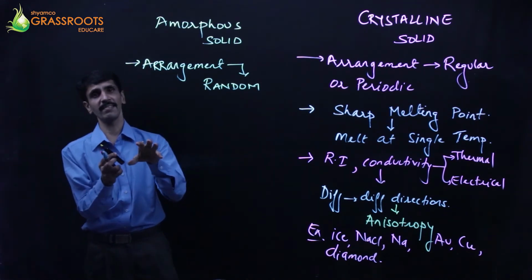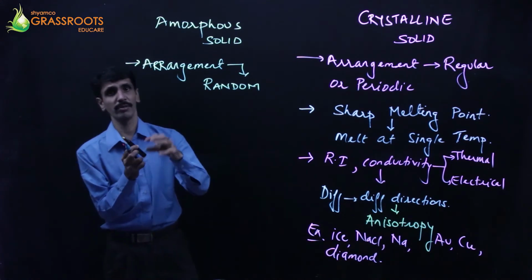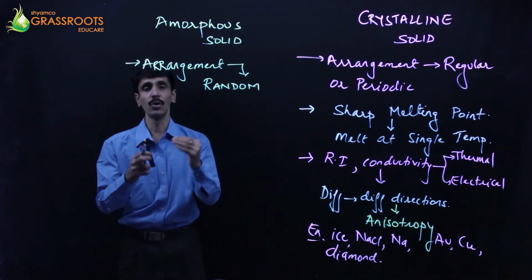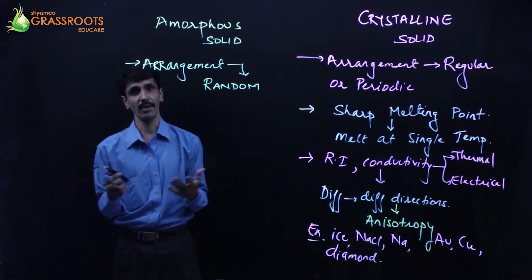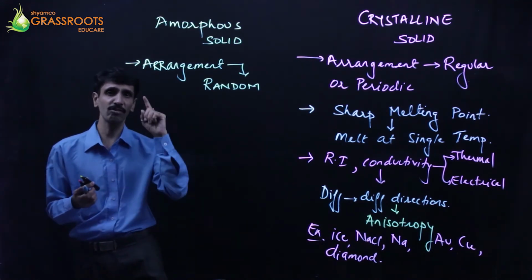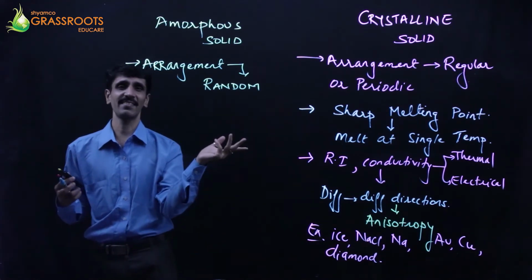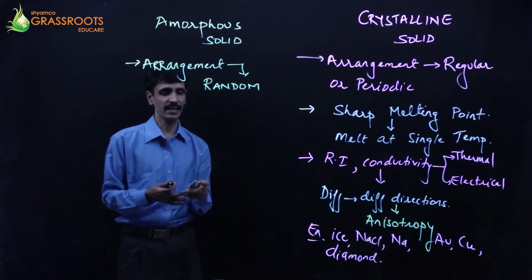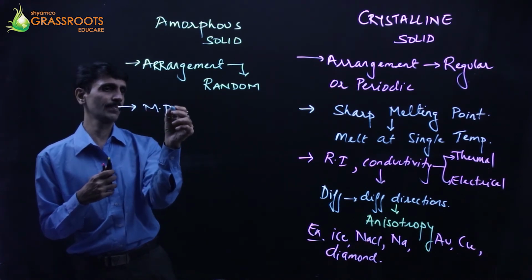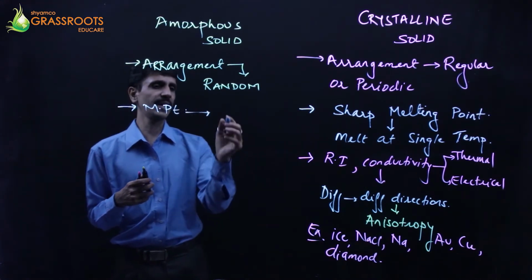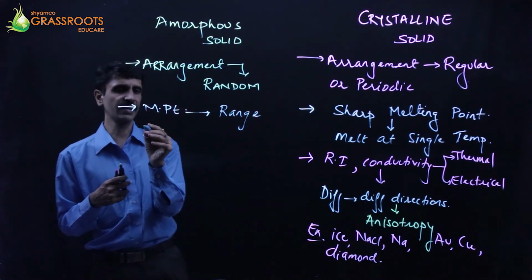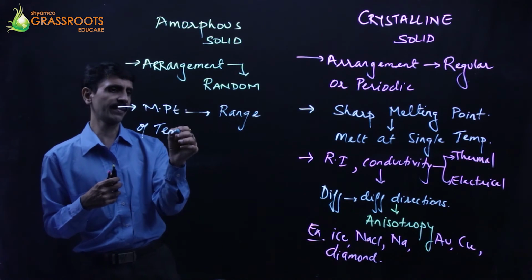Point number 2. Because the particles are arranged in any way, so obviously the bonding strength will also differ. At some particular place where the number of particles are more, there the bonding will be more. Okay, in the other case the bonding will be less. So there is non-uniformity. And if there is non-uniformity, obviously at one single temperature, will the entire solid melt? No way. So what do we say over here? As far as the melting point is concerned, they have got a range of temperature.